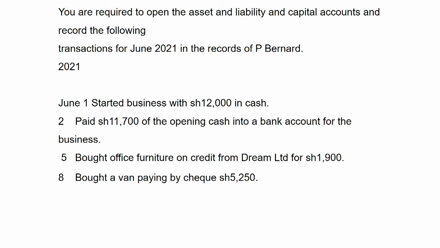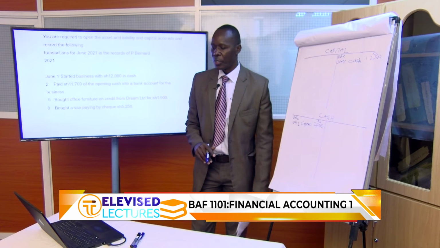On June 2nd, what happens? The business paid 11,700 of the opening cash into a bank account for the business. So for each transaction, determine the accounts involved. And as we have emphasized before, each transaction has a dual effect, is what we call double entry.